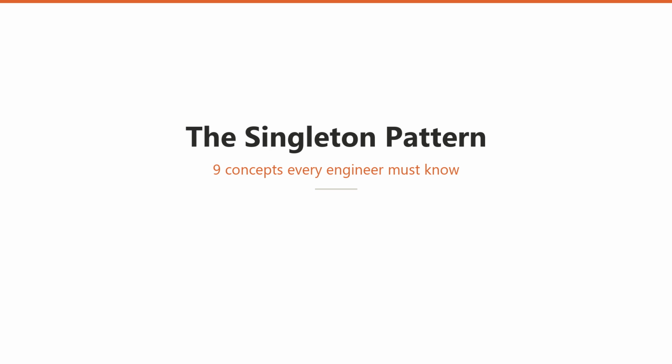So we are going to do both, properly. 9 concepts. We will build it up from the naive version, break it 3 different ways, fix it, and then, with equal seriousness, take it apart and explain why you probably should not use it at all. One example throughout: a configuration manager for an application. By the end, you can implement it correctly and argue against implementing it.